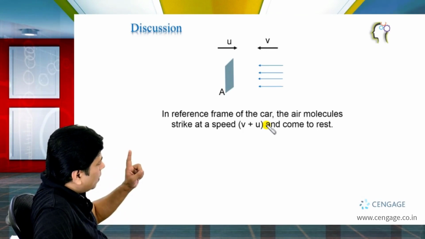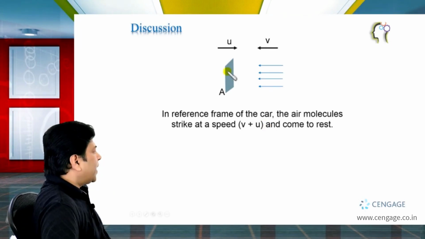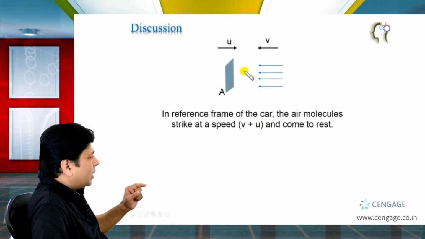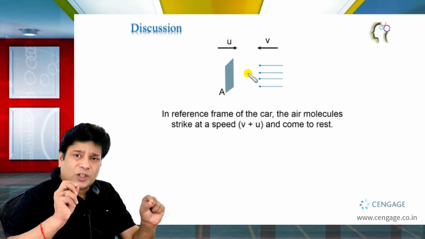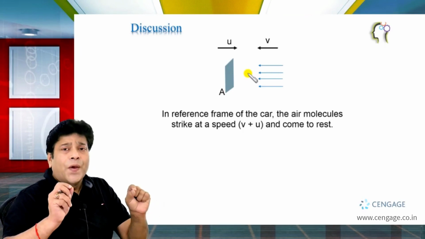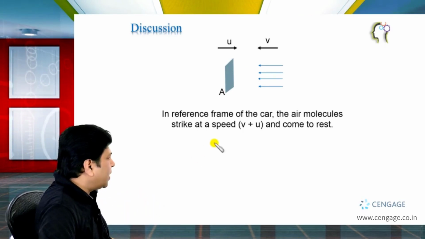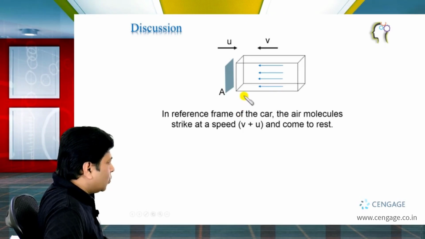Now consider 1 second, that is the unit time. We can say in unit time the air column striking the paper should have the length v plus u, because the speed of the air molecule with respect to the car is v plus u. So let us consider an air column of length v plus u, right?